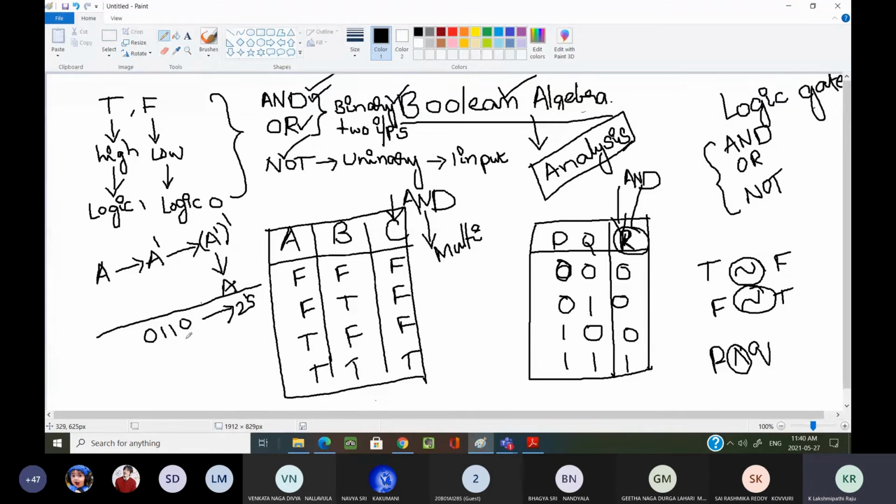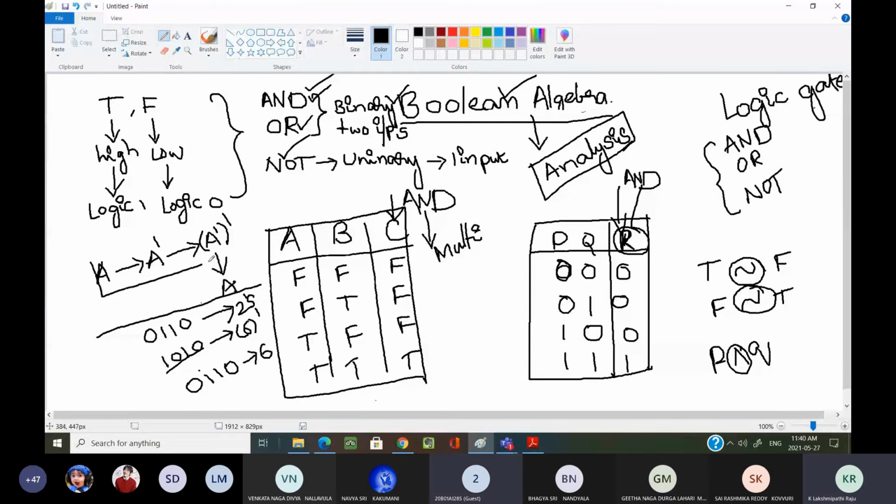What is the 2's complement of 6? 110 is 6, so its 2's complement is 010. Now once again calculate the 2's complement of this one. This is the 6 complement. Calculating the complement once again, what am I getting? The original value, 110. What is this? 6 only.